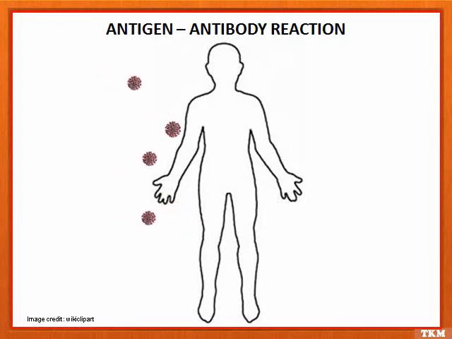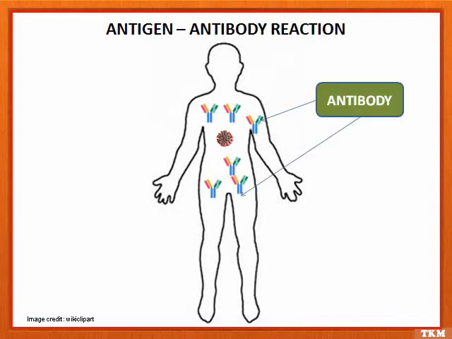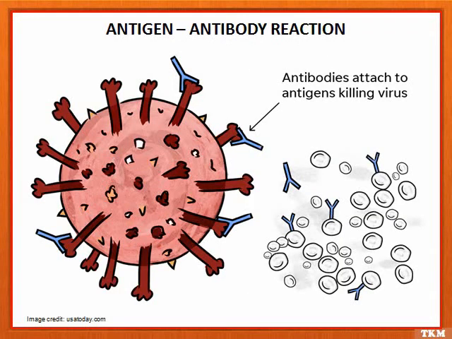So when a virus enters our body, what happens? The immune system of our body gets stimulated and it produces antibodies in response to kill the virus. These antibodies go and bind to antigens present on the surface of the virus and kill them. We can see how the antibodies that are produced by our body go and attach to the antigen that is present on the surface of the virus and thus kill the virus.